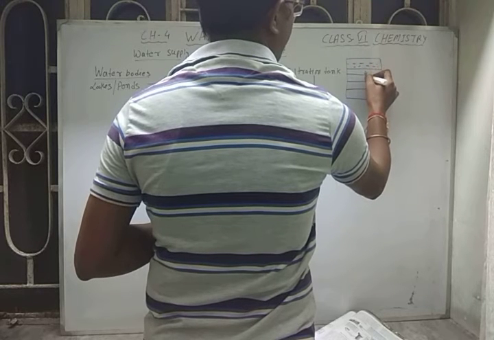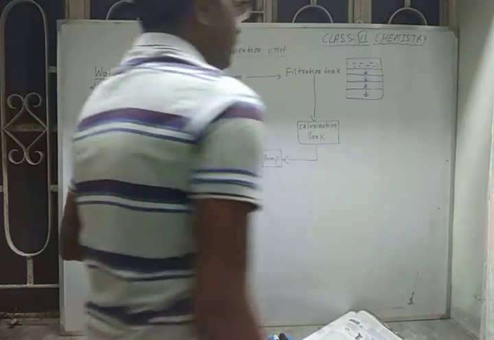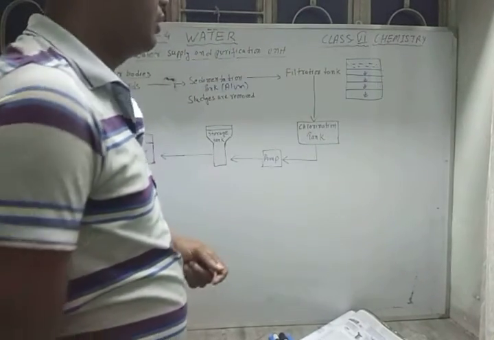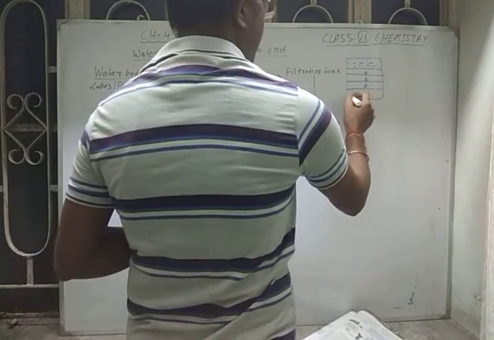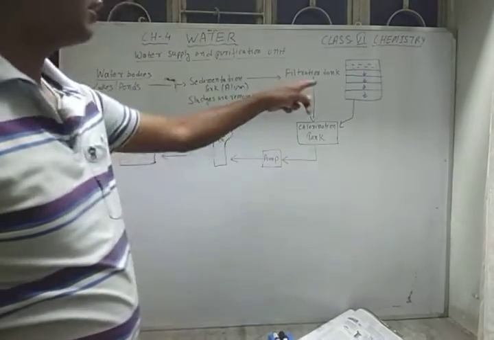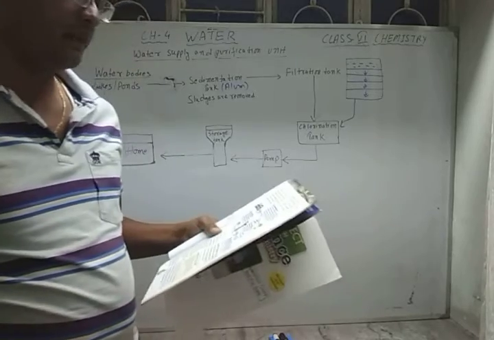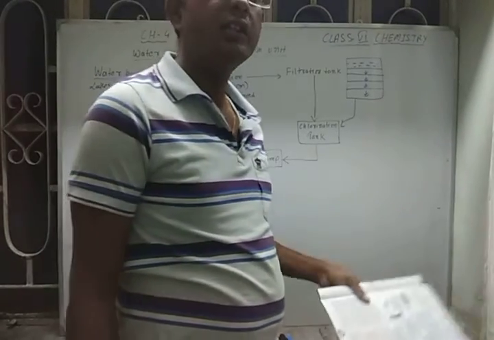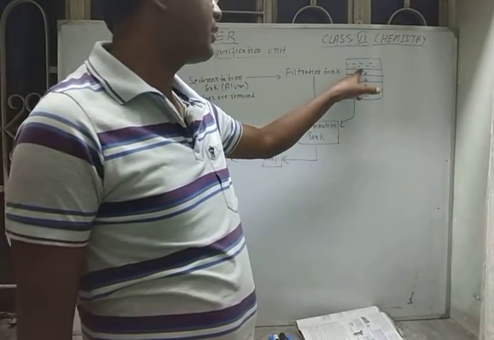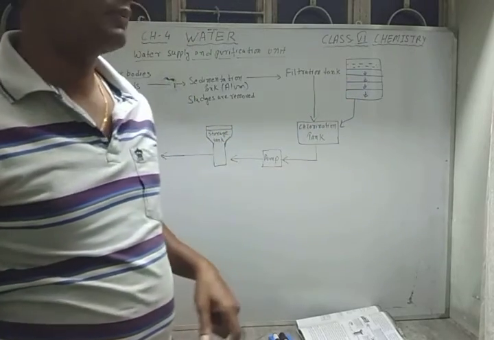One by one the water is filtered and gets into the lowest chamber. After that, the water is sent to the chlorination tank. This is called the filtration process, where filtration is done with layers of sand, gravel and charcoal.